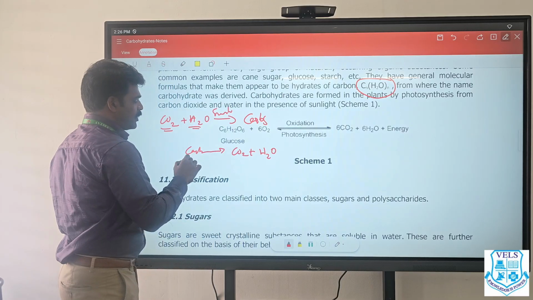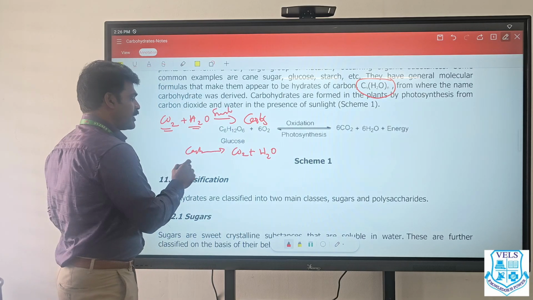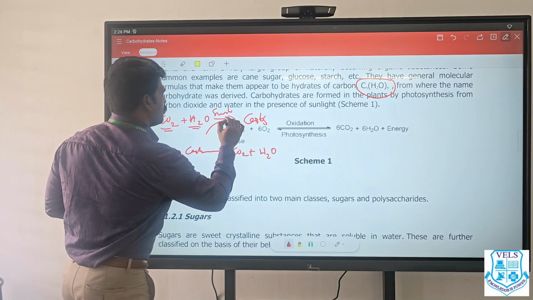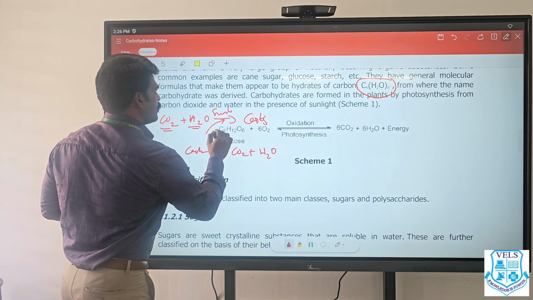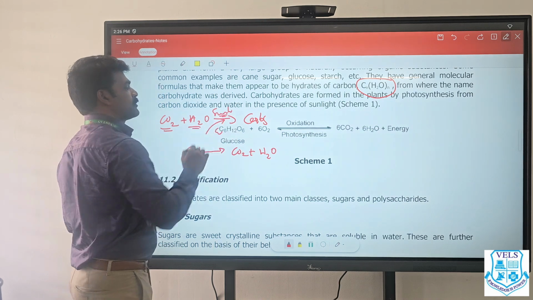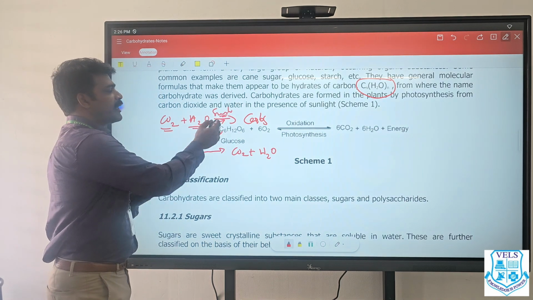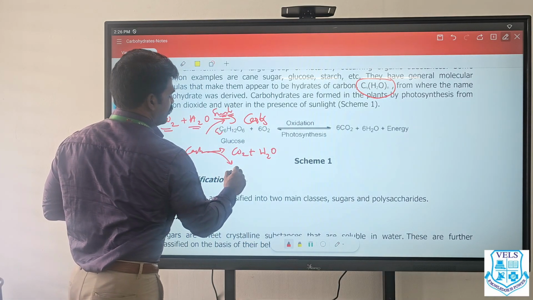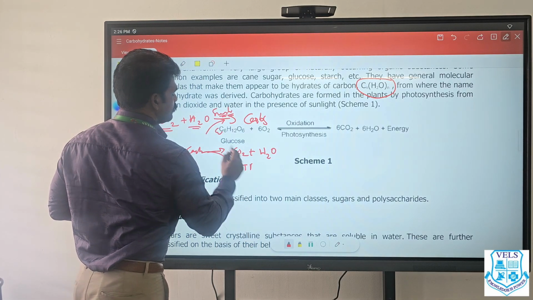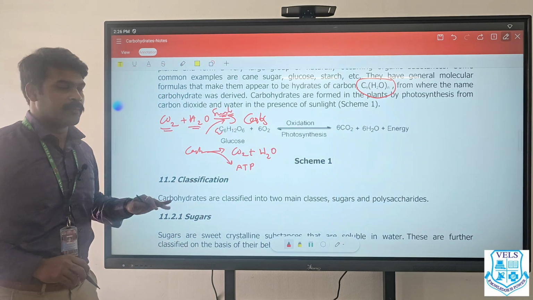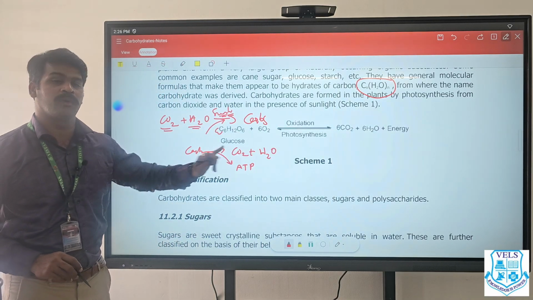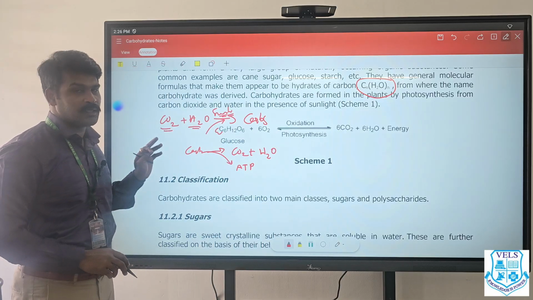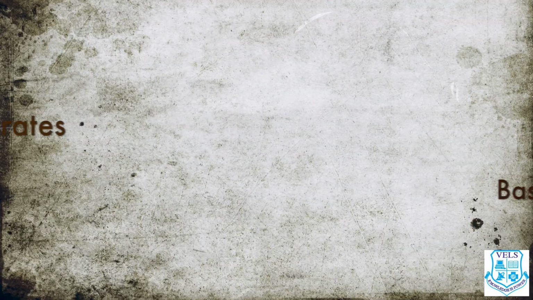Carbon dioxide and water combine to form carbohydrates. In animals, we consume those carbohydrates to generate energy. Here, energy is taken in, endergonic, in the form of sunlight. There, energy is released, exergonic, in the form of ATPs. In animals and human beings, carbohydrates are broken down to carbon dioxide and water to give ATPs, which are the sources of energy.